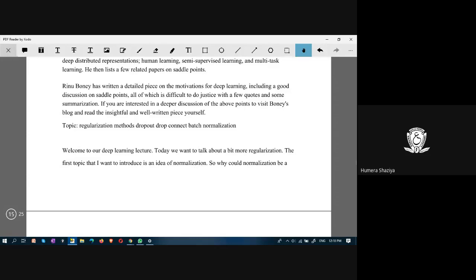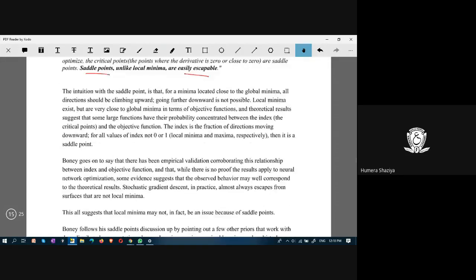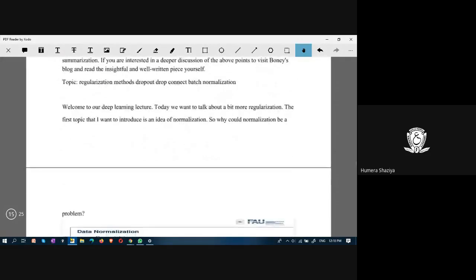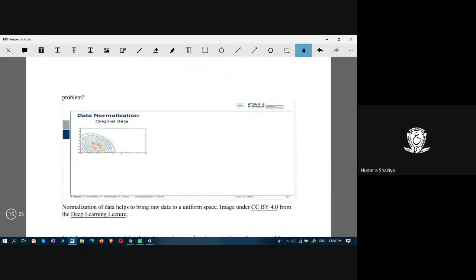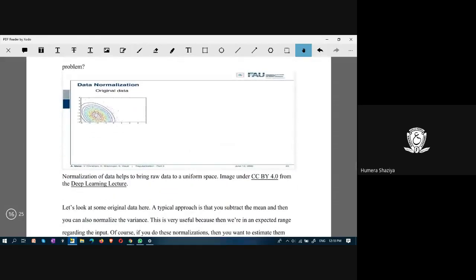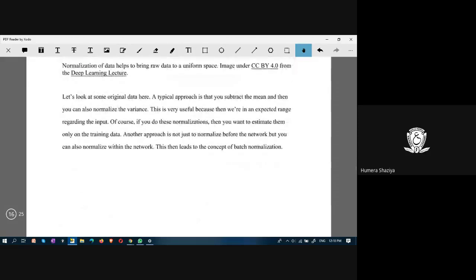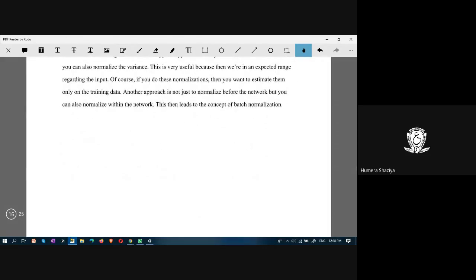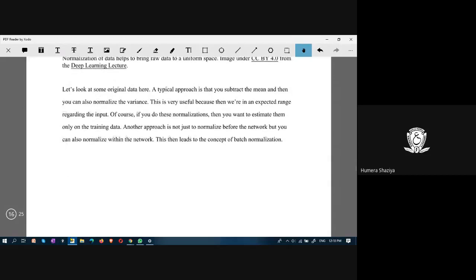The topic of today's discussion is this data normalization. Before giving the data to the deep neural networks, the data is normalized. What is the need of normalizing the data?